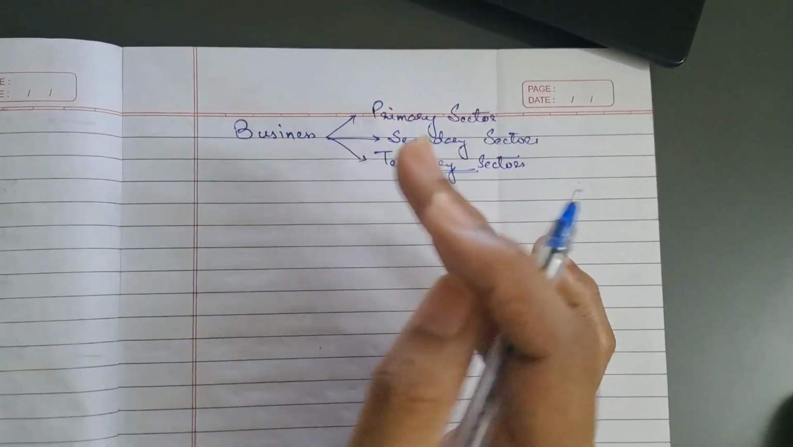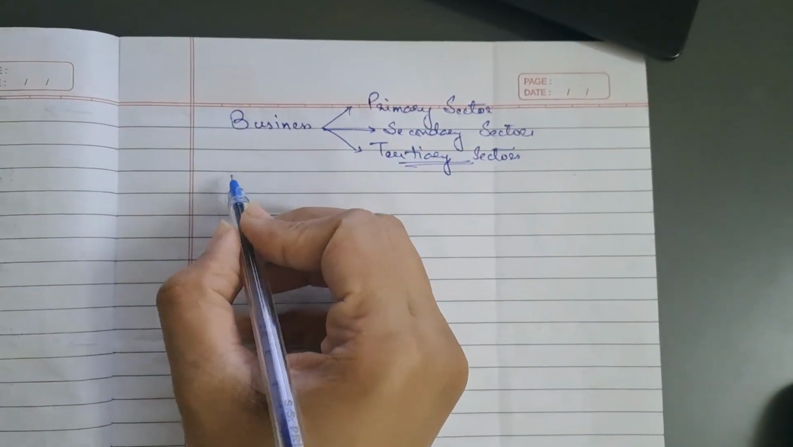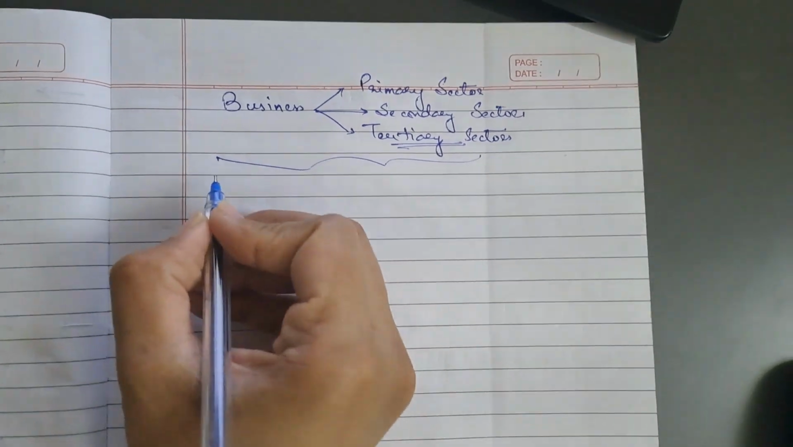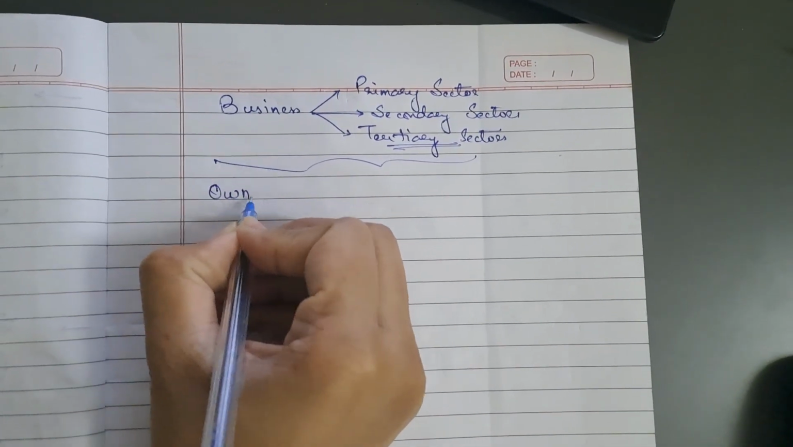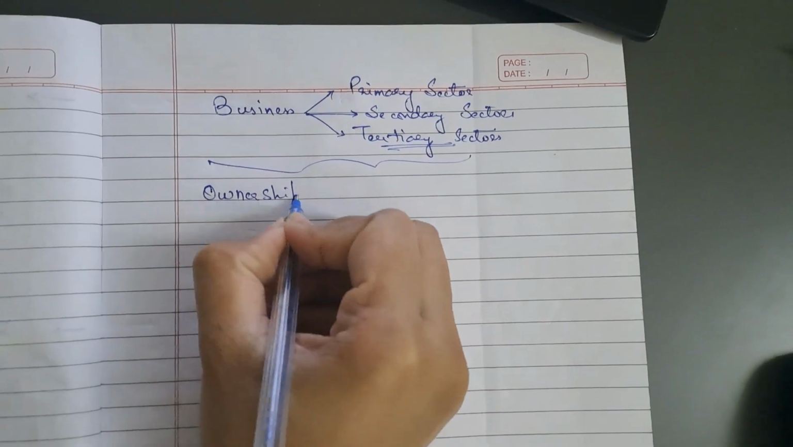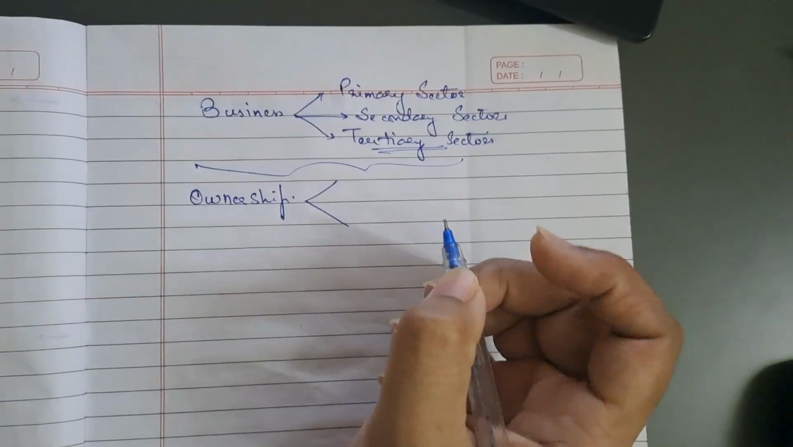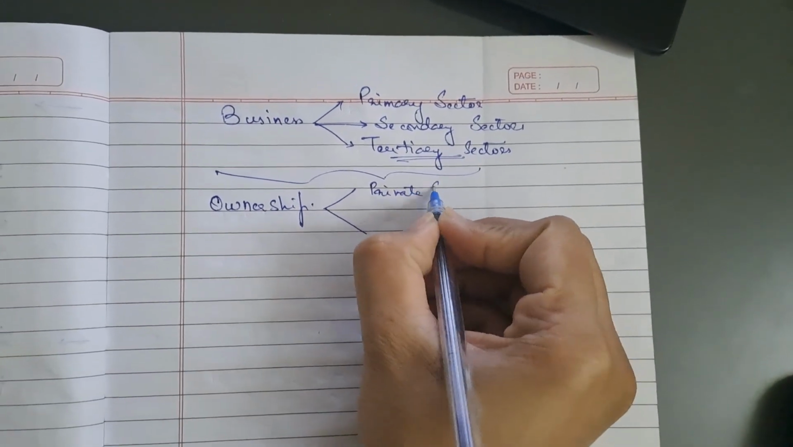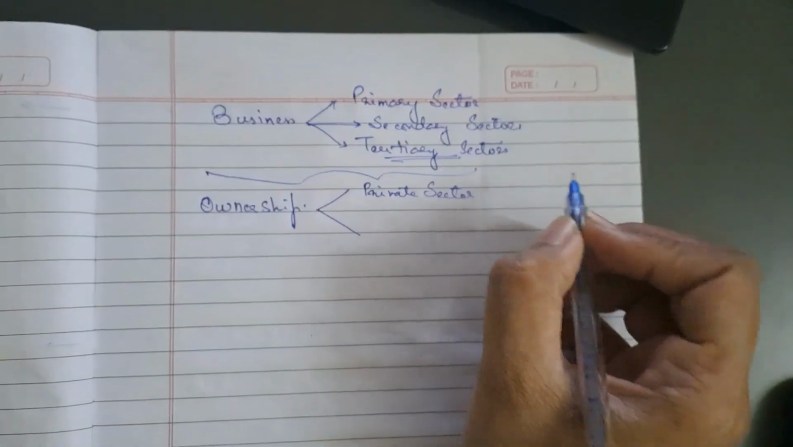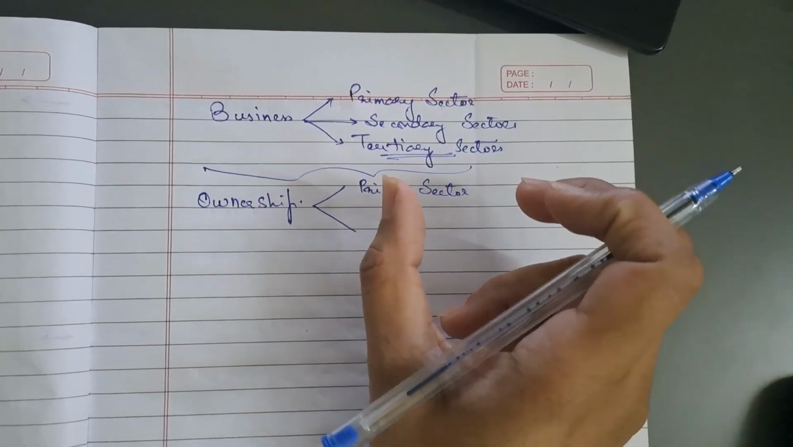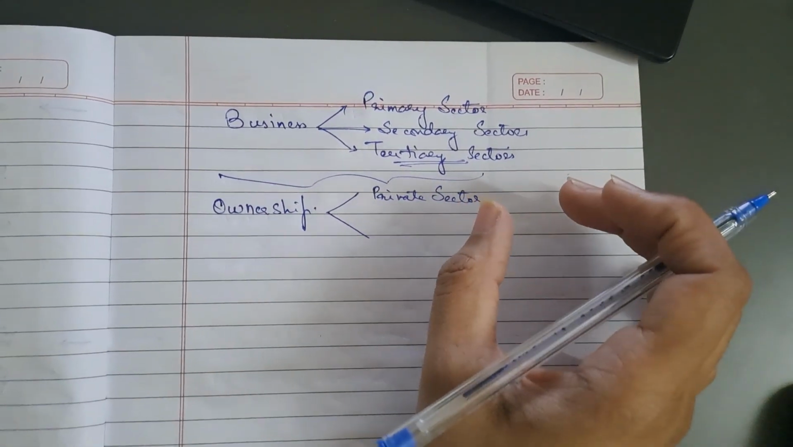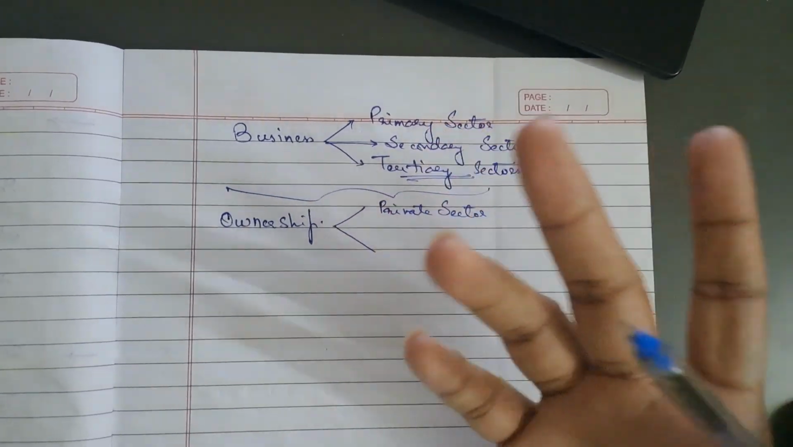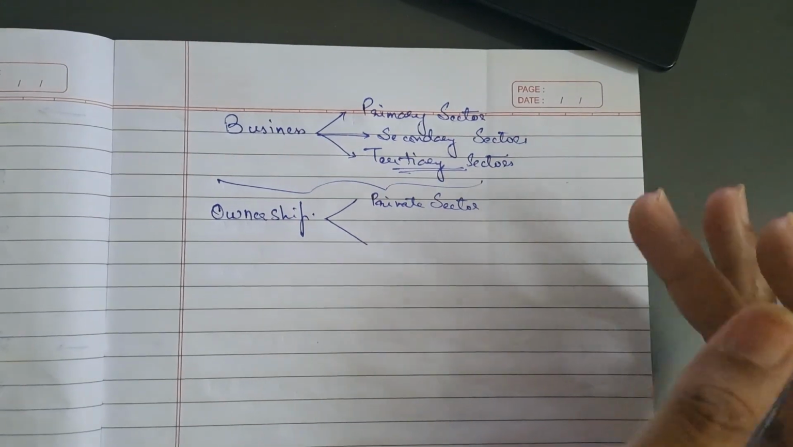Now there is another type of classification apart from this, which depends upon the ownership of the business. We have studied ownership of the business already. Depending upon ownership, businesses have been classified into private sector businesses, the businesses that are owned and run by the individuals of the country. Individuals of the country means the common people of the country. They're not involved in any government. It is their own business, they are doing it.